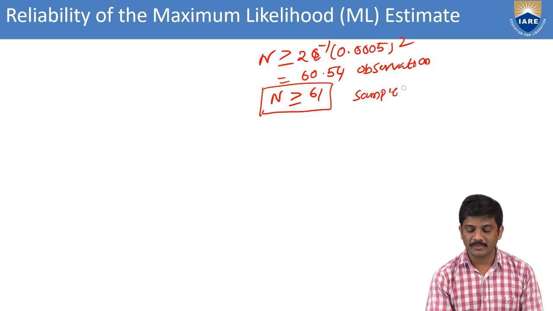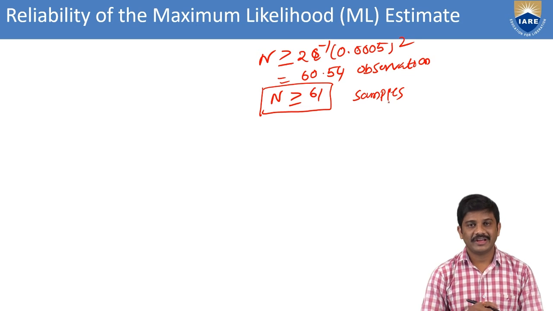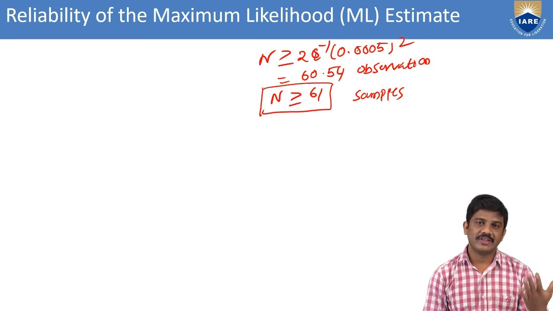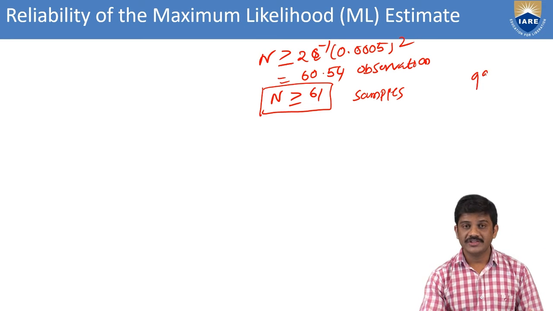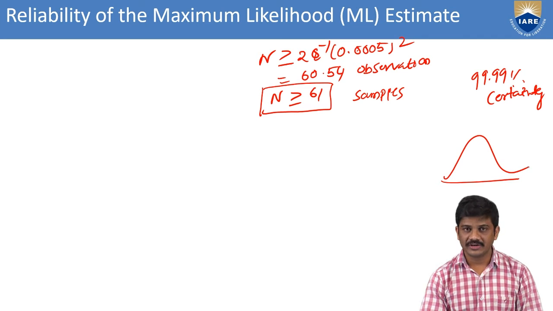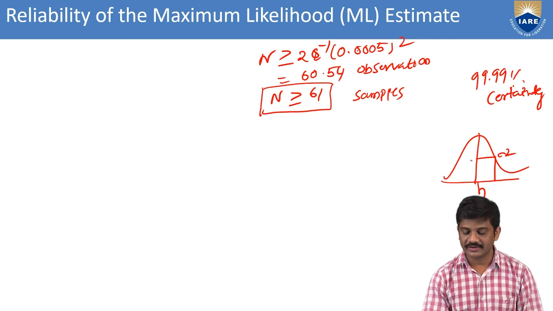In the maximum likelihood estimation we are also taking the capital N value. From this we can get the samples for the reliability of the maximum likelihood function. First of all, we are considering the reliability parameter, where we have 99.9% certainty, and 99% certainty and reliability. For the probability density function, we have the mean value h and the variance sigma square, with h plus sigma square and h minus sigma square.